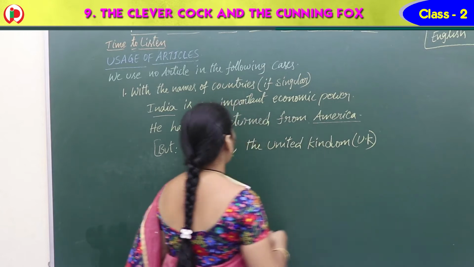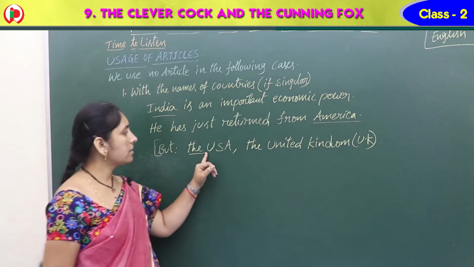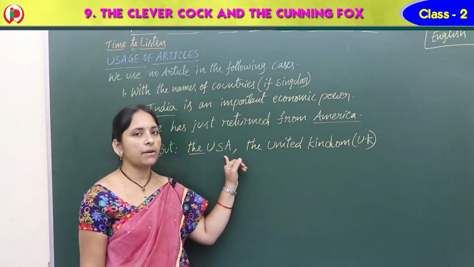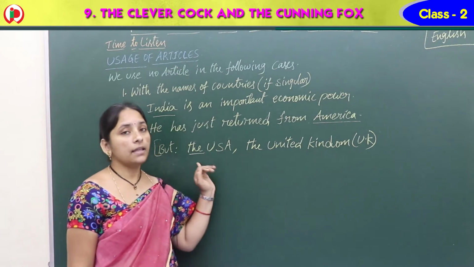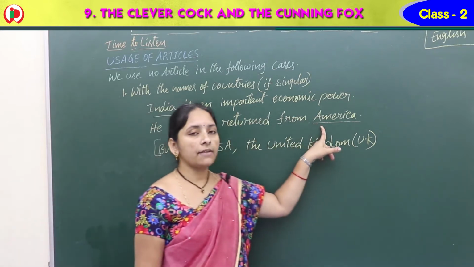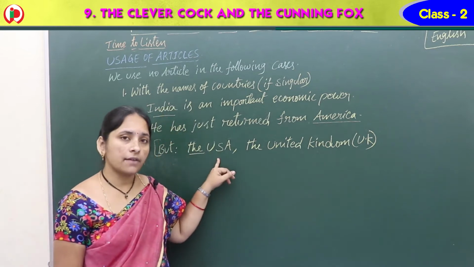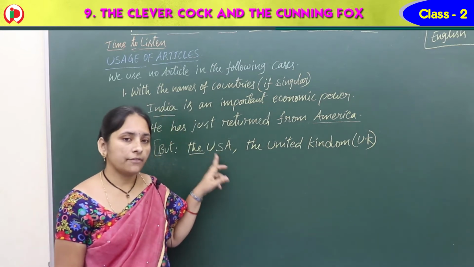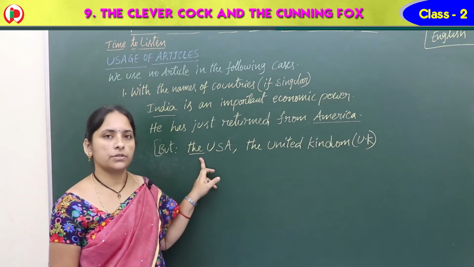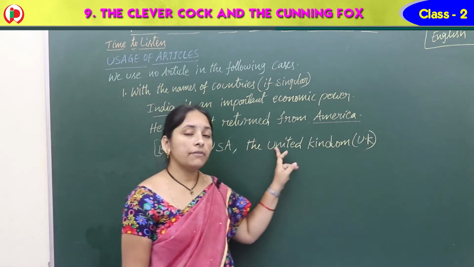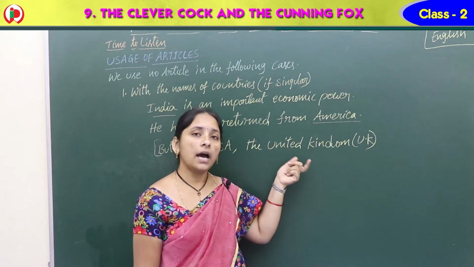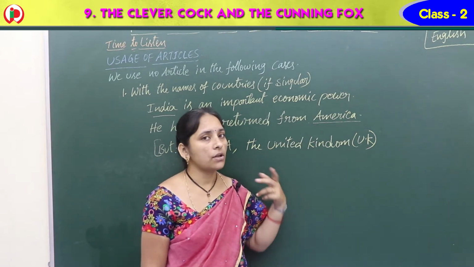The United States of America or the USA. The we should use. But only America, we cannot use any article. The same way, United Kingdom or UK, before that also the.